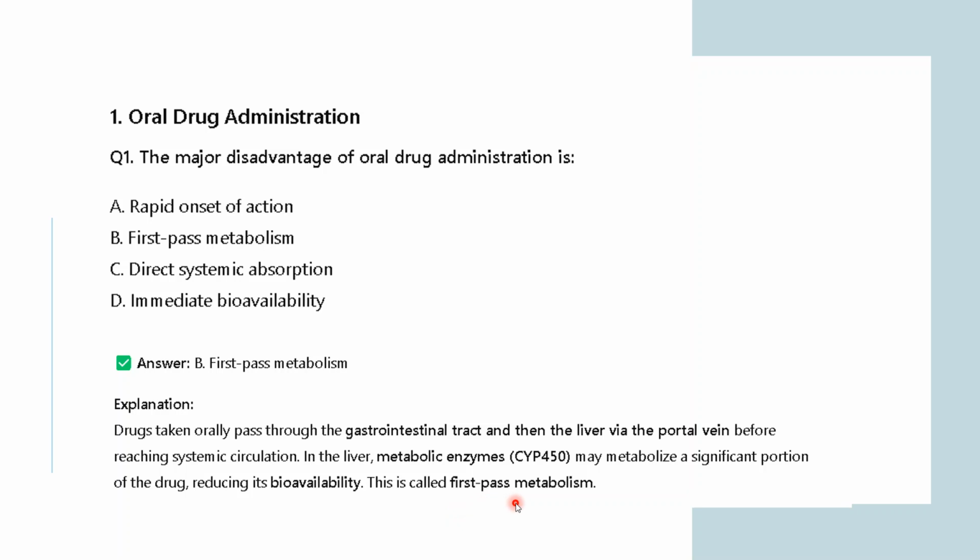Okay, so if you are taking a drug, first of all it is passing through your gastrointestinal tract and then it is going into your liver, then it is reaching systemic circulation. And in the liver, as we have already discussed, the first pass metabolism is taking place. In the liver you have those metabolic enzymes which are metabolizing a significant portion of the drug which you have taken, and that is why it is not 100% available for the target site, which is known as first pass metabolism. Okay, I hope it is clear to all of you why option B is the correct answer.